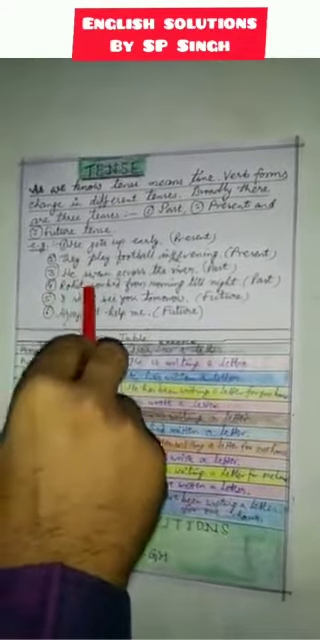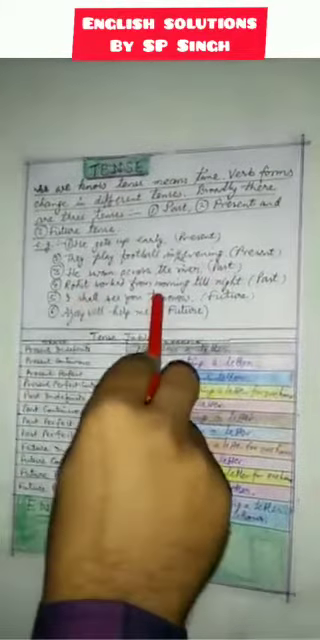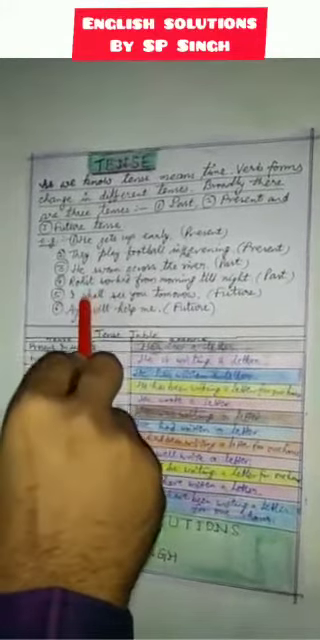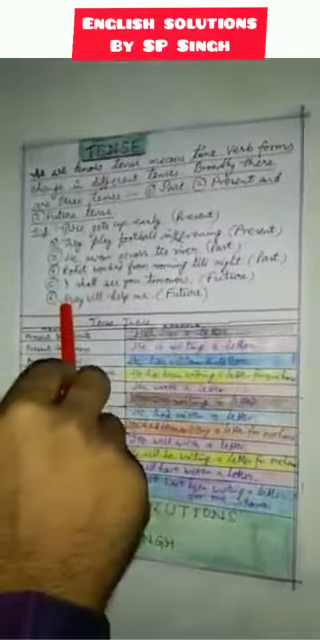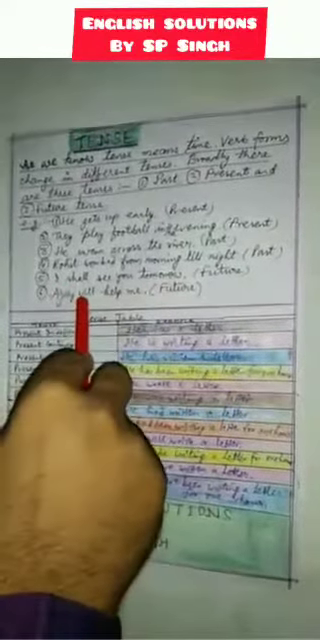Next sentence, Rohit worked from morning till night. Again, it is past tense. Next is, I shall see you tomorrow. Shall is used here, so the verb decides that it is future tense. One more example, Ajay will help me. So, will is used here, so it is definitely future tense.